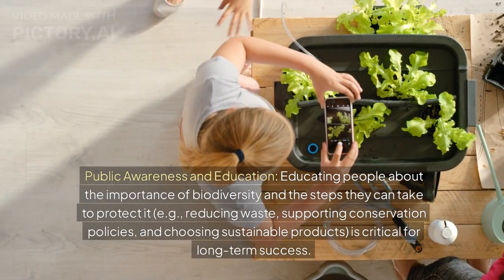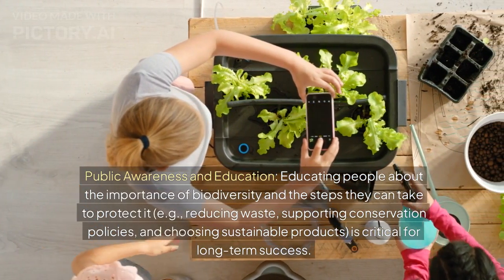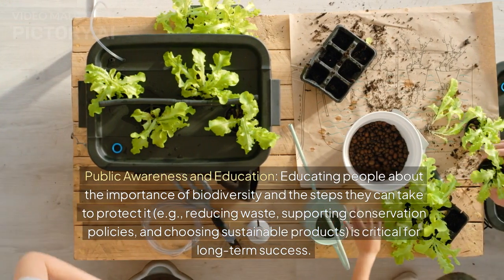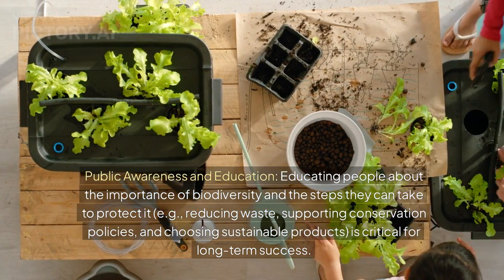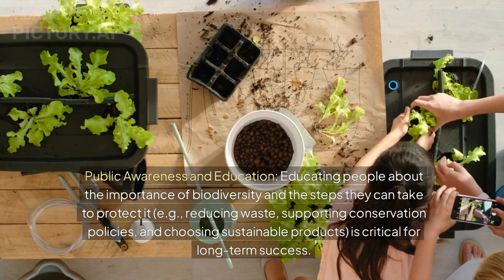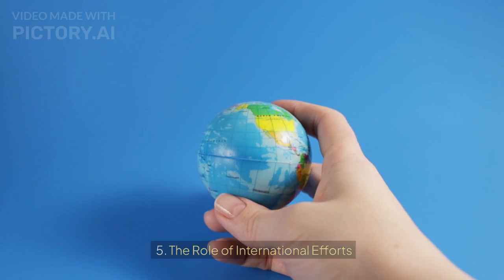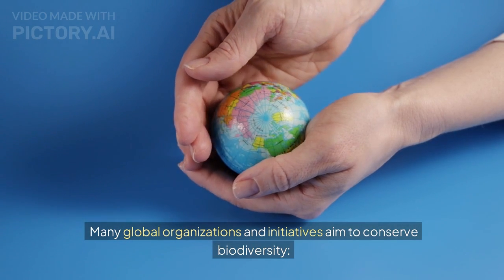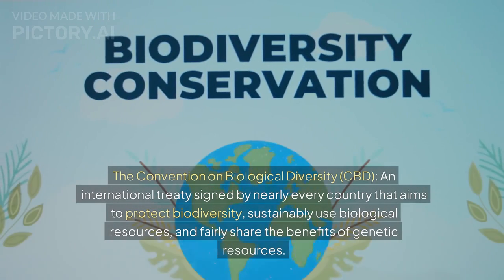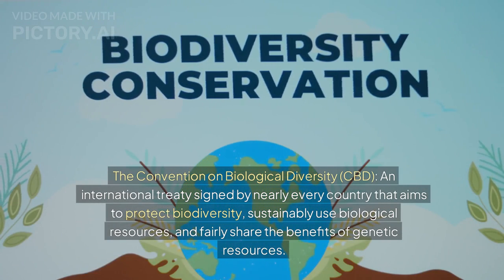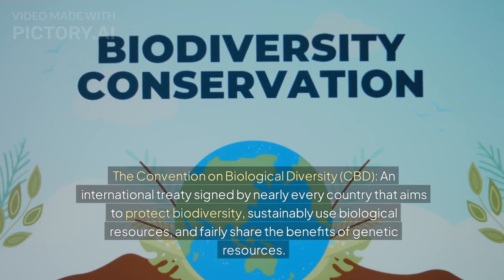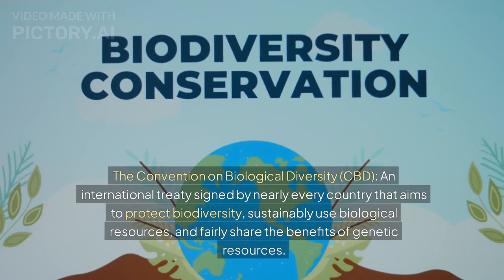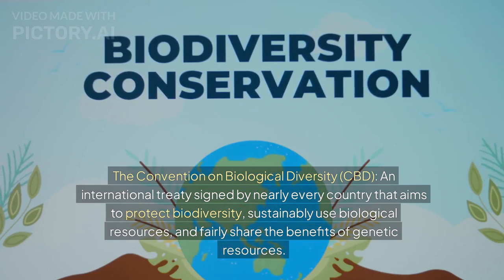Public awareness and education: Educating people about the importance of biodiversity and the steps they can take to protect it, for example, reducing waste, supporting conservation policies, and choosing sustainable products, is critical for long-term success. 5. The role of international efforts. Many global organizations and initiatives aim to conserve biodiversity. The Convention on Biological Diversity, CBD, an international treaty signed by nearly every country, aims to protect biodiversity, sustainably use biological resources, and fairly share the benefits of genetic resources.